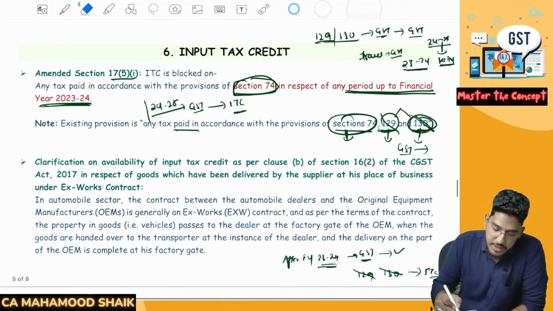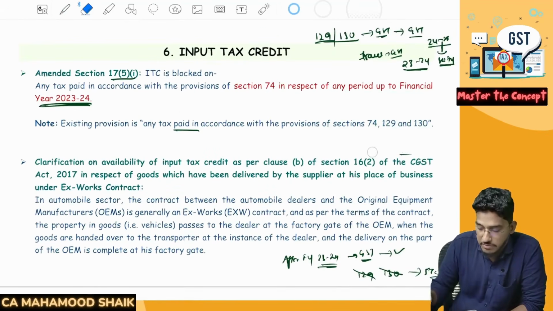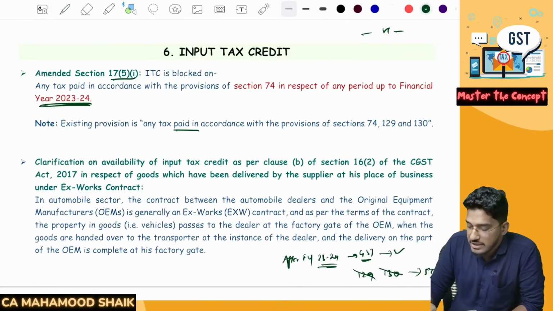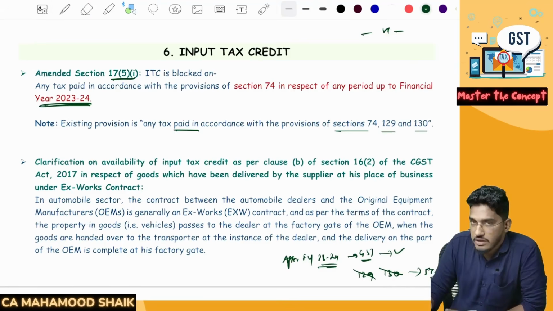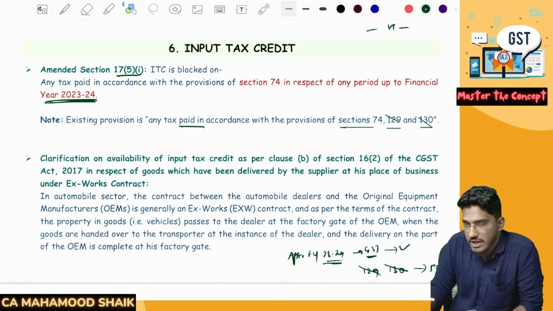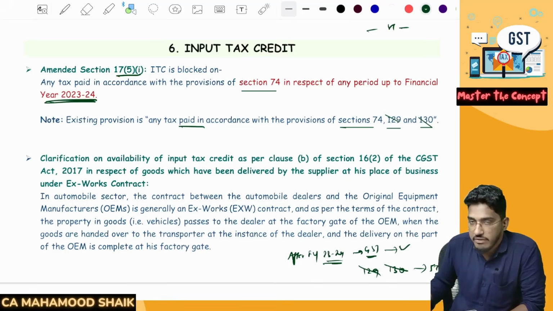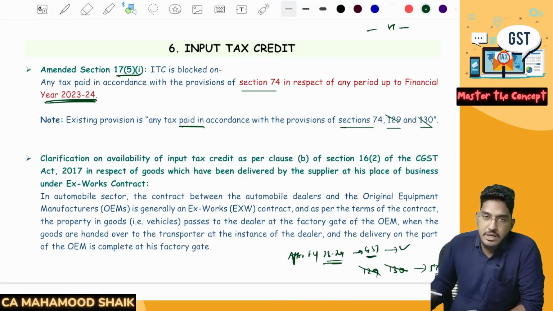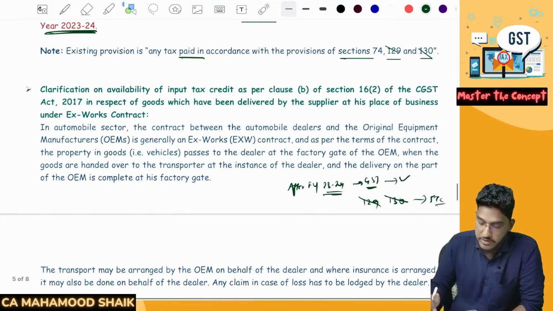Important from the examination perspective, they might draft a direct question from this. So what is the existing provision? They used to say if you have paid any GST because of section 74, 129, 130, no ITC for that. But now they have removed 129, 130. If you paid any GST because of 129, 130, still you can claim ITC of it. And restriction is there on GST paid under section 74 only up to the financial year 23-24, which means from financial year 24-25, even if you paid any GST because of section number 74, that GST also you can claim as ITC. Okay, next.